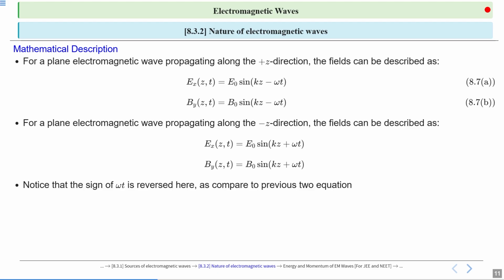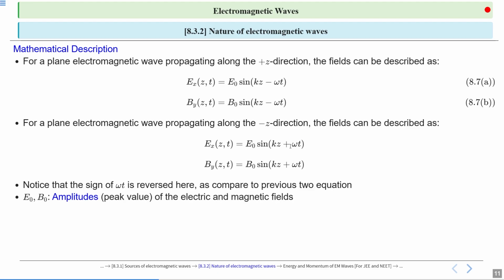Notice that the sign of omega t is reversed here when we consider the electromagnetic wave in the opposite direction, the negative z direction. The sign of omega t is reversed as compared to the previous two equations. In the first two equations it was minus omega t; now in these equations it is plus omega t.